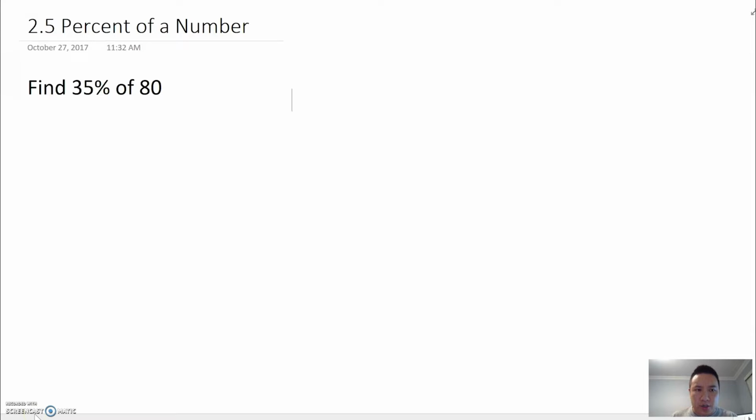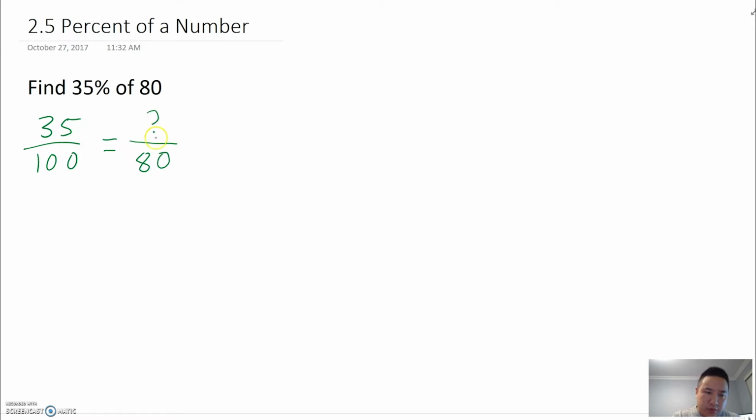Alrighty, so today we are taking a look at how to find a percent of a number. So here we're asked to find 30% of 80. One way you can look at it is to think of it as a proportion. Remember that 35% means 35 out of 100, right? But rather than being out of 100, we want to know what it would be if it was out of 80 instead. And so this is just a proportion that we have to solve. And we already learned before how to solve proportions.